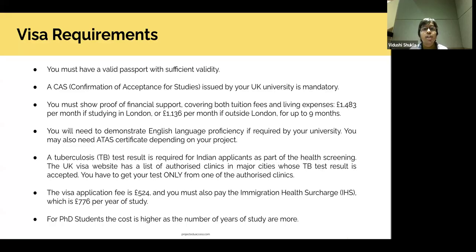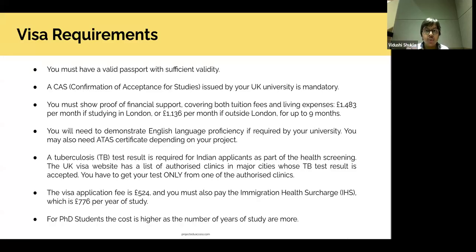Once you have your passport, then you need the CAS, confirmation of acceptance for studies, issued by your university, which is mandatory. Once you have that, the third most important thing is financial support. That is what I was talking about. I'm sorry I talked about it there as well, but I'll flag it here now in more detail. So, for any course, you need to show that you will be able to financially support yourself, both in terms of tuition fees and living expenses for your course. So, if you are a master's student or a PhD student, you have to show this financial support and that you have this amount of money to support your course.